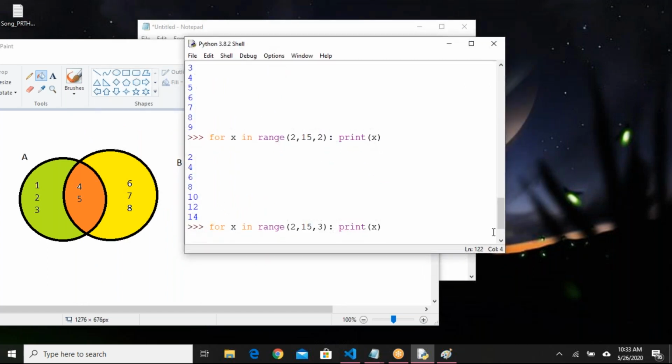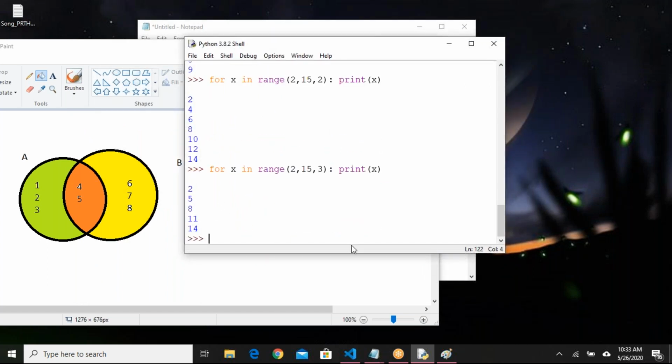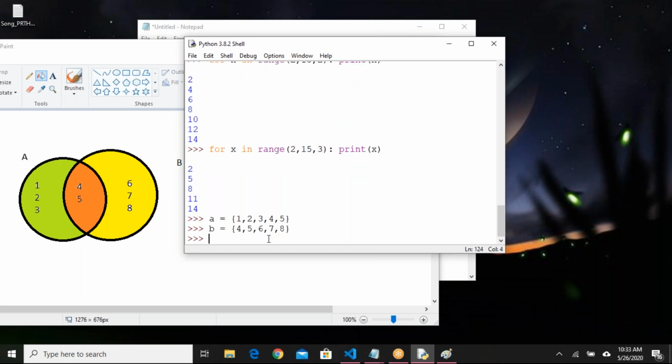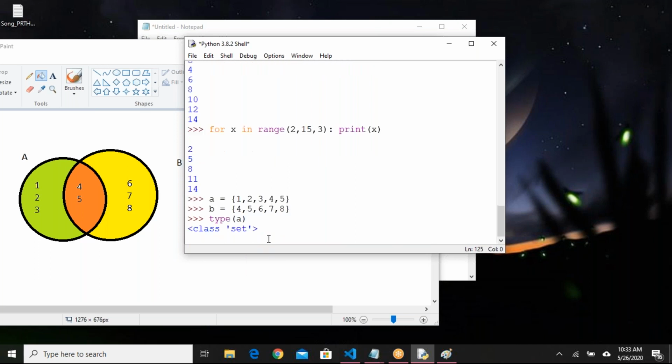Here I want to declare two sets. Set A I am declaring. You can use small letters or capital letters, that is fine. A equals to, to declare a set you have to use the braces. 1 comma 2 comma 3 comma 4 comma 5. Done. B equals to 4 comma 5 comma 6 comma 7 comma 8. I have taken set A and set B, 5 elements. If I say type of A, it is giving set. Okay, we know that it is a set data type.